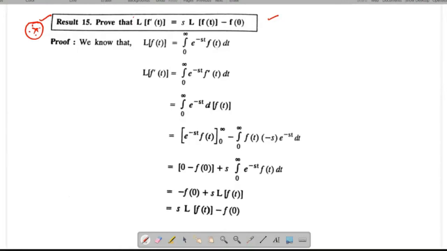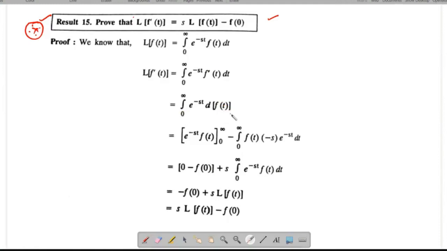So I have taken the basic definition for L of f of t: integral over 0 to infinity e power minus st f of t dt. Instead of f of t, I am going to take f dash of t. So you may get L of f dash of t equal to integral over 0 to infinity e power minus st f dash of t dt. You can rewrite this term as e power minus st d of f of t.